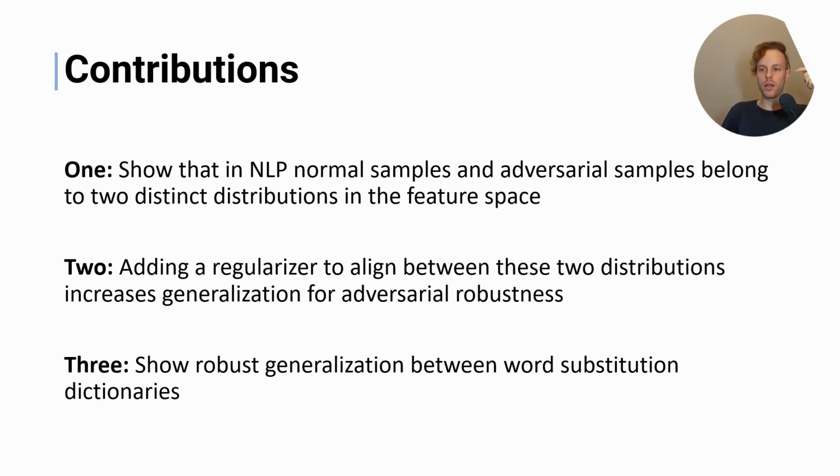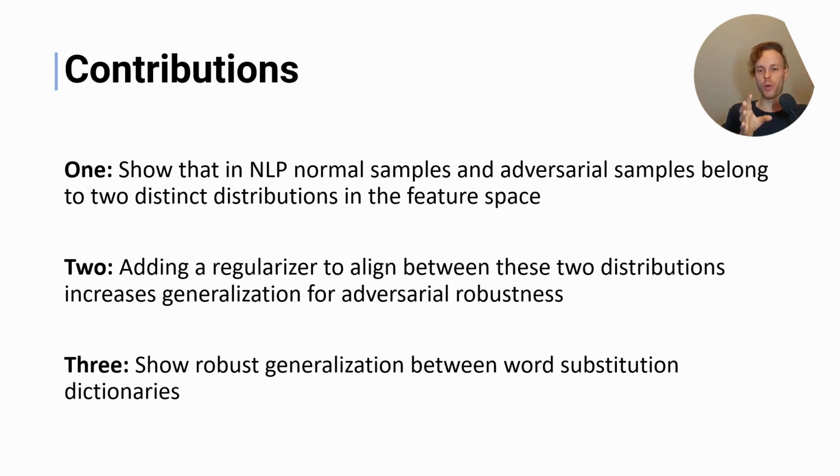The first one is that we do show indeed that adversarial samples and normal samples belong to two different distributions in a feature space, which we believe belong to two different domains. Secondly, that if we add a regularizer between these two distributions and we train to align these features, then the model will learn to project both base and adversarial samples to a new robust domain, and that increases the robustness.